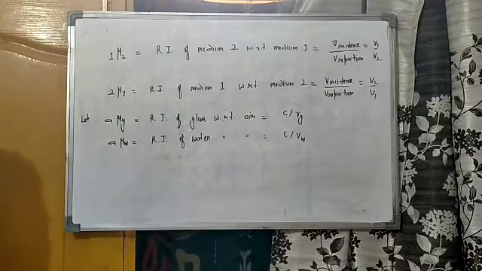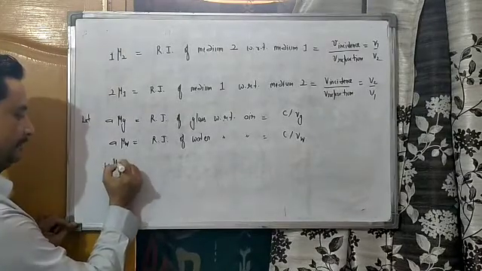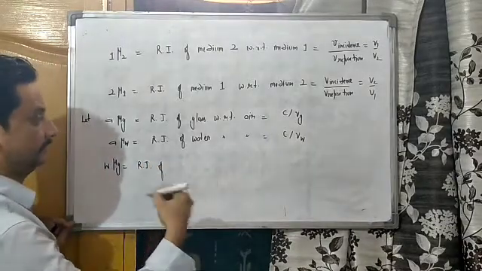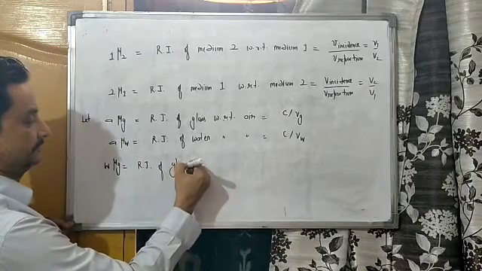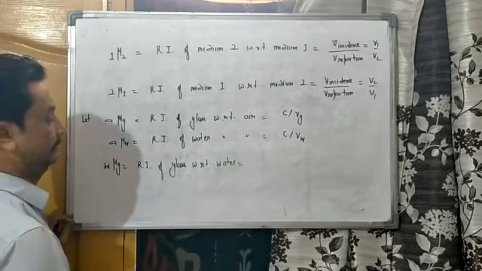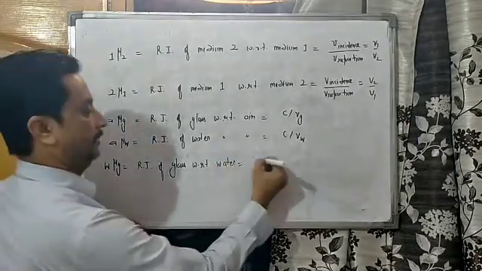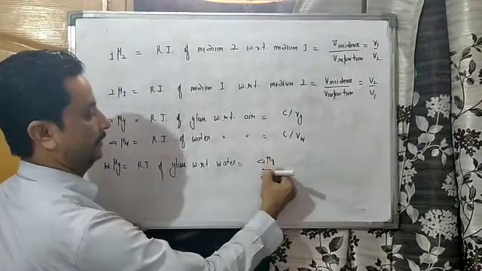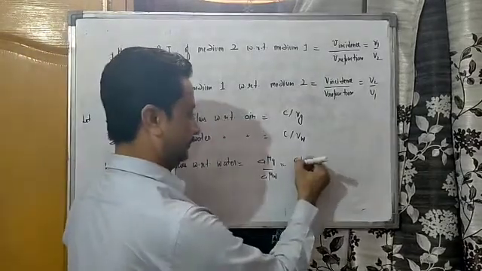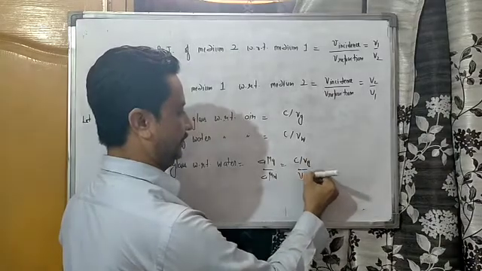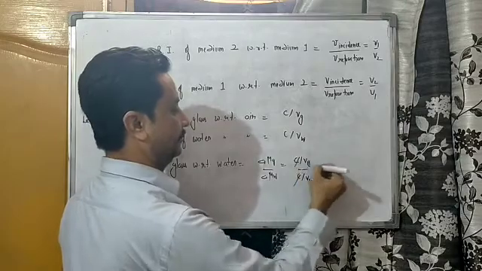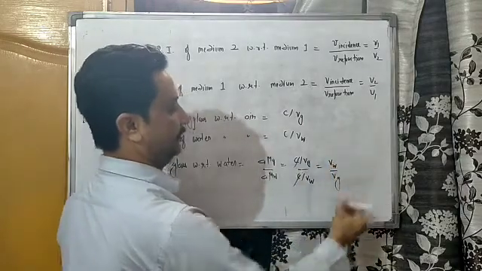If you want to calculate W mu G, that is refractive index of glass with respect to water, then A mu G upon A mu W, that is C upon Vg and C upon Vw. C and C cancel out. This is Vw upon Vg.